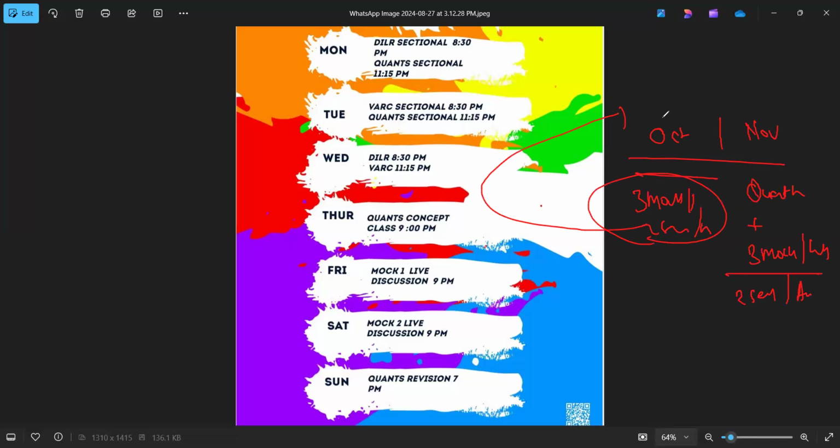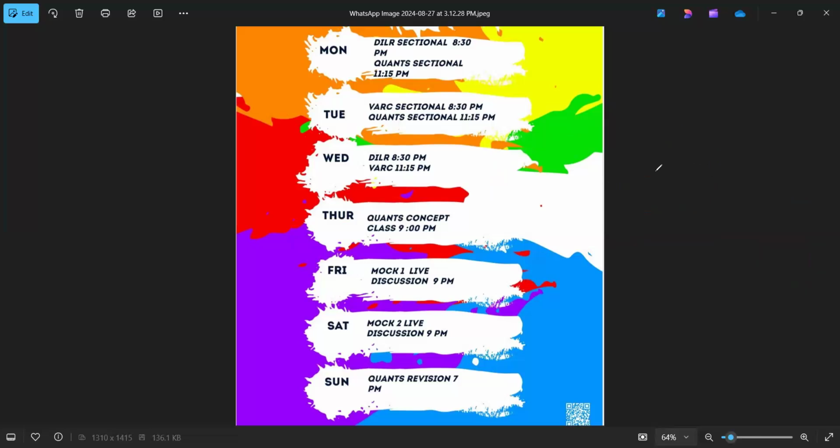The reason behind making you solve a larger number of mocks is that the more mocks you solve, the more familiarity you get with the paper, right? You'll get an idea, okay, fine, this is how I have to go for selection, this is how I have to attempt the paper, right? Fine. Now, coming back to the same thing when I'm talking about mock discussion and all, right? Fine. See, why I'm saying that he will be focusing more on mocks.